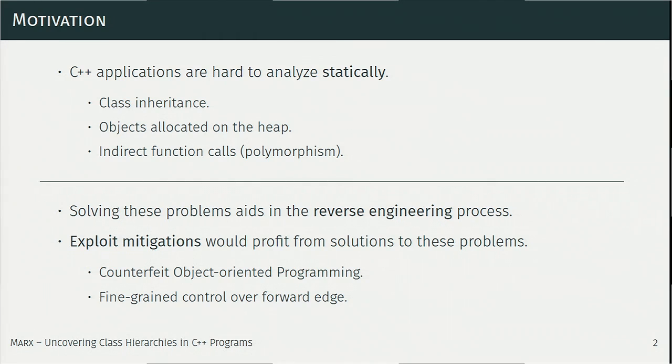So, for example, Schuster et al. showed counterfeit object-oriented programming, which actually makes explicit use of C++ semantics to conduct a code reuse attack. So if we had the full CFG, we could get finer-grained control over the forward edge at indirect function call sites.